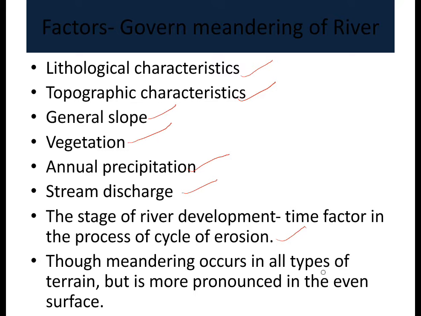Though meandering occurs in all types of terrain, it is more pronounced on an even surface. So on a plain surface, river meandering is more pronounced.